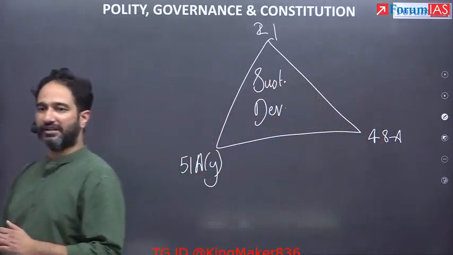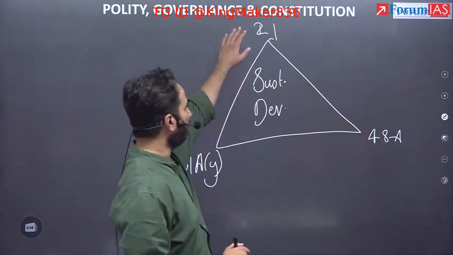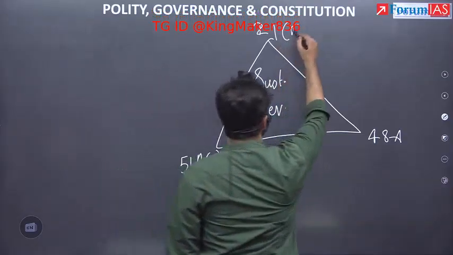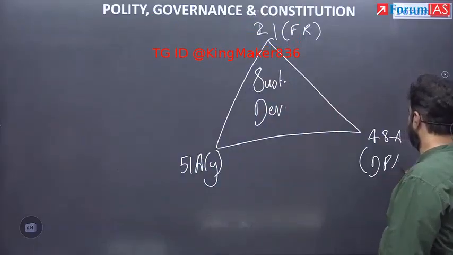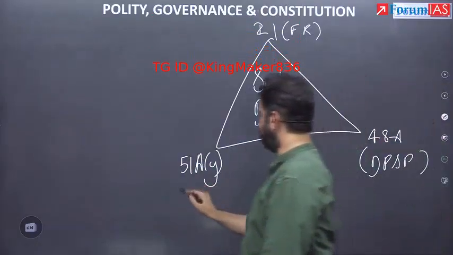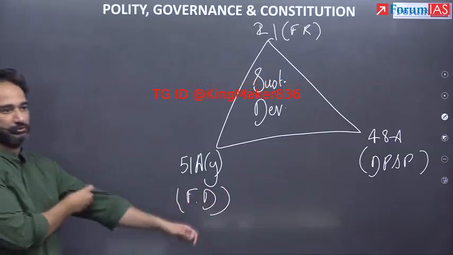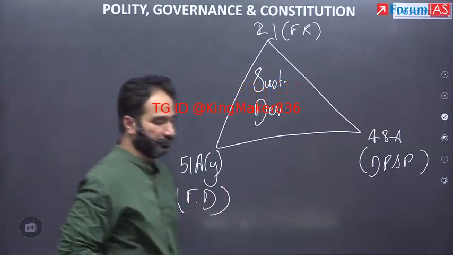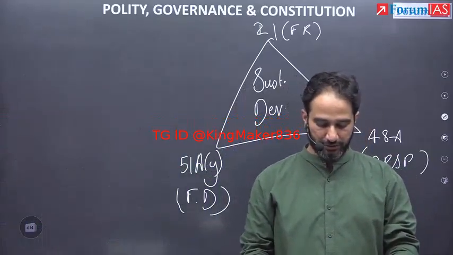So you draw it like this within the UPSC examination. Sustainable development, Article 21 in relation to fundamental rights, 48A in relation to DPSP, and 51A(g) in relation to fundamental duties.